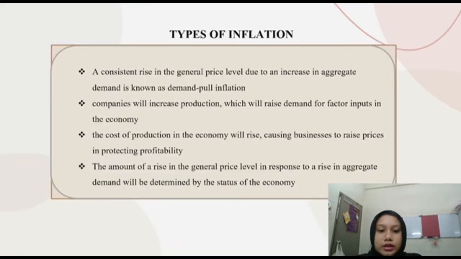The next one is types of inflation. A consistent rise in the general price level due to an increase in aggregate demand is known as demand-pull inflation. When aggregate demand grows, companies will increase production, which will raise demand for factor inputs in the economy, resulting in a price increase.